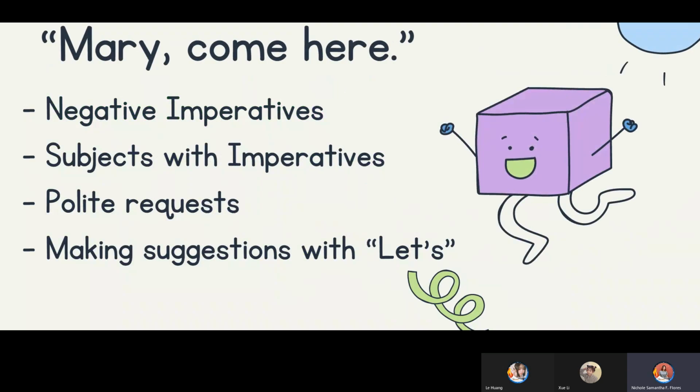The next sentence, Miss Wangle, can you proceed on reading the sentence and telling what is the type of imperative that I used? Yes, po. Mary, come here. I think it is the subjects with imperatives. Okay. It is correct that come is the verb in this sentence, and the correct answer as well is the subject with imperatives because we use first the subject before proceeding with the verb.